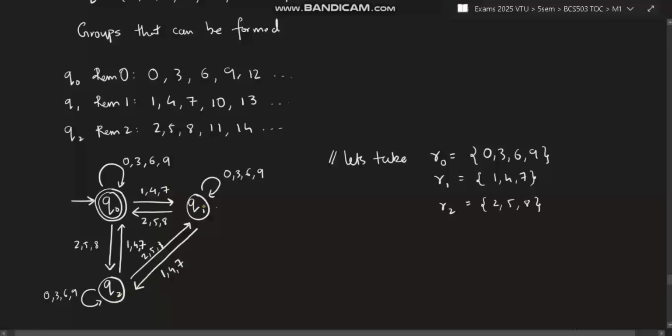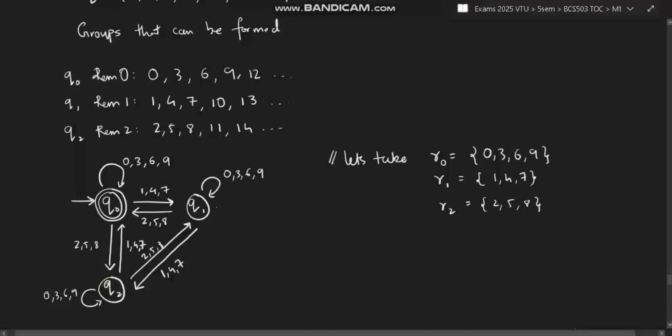Now, what about 258? 258 after 147, let's take 7, and from 258, let's take 8. 78. 78 divided by 3, the remainder is 0. The 0 remainder means it should come here. That means all of 258 will come to Q0. Okay, so 258, 147, and 0369, based on the remainders we have got after 147, you have assigned the groups to it. Now, like that only you have to do for Q2 also.